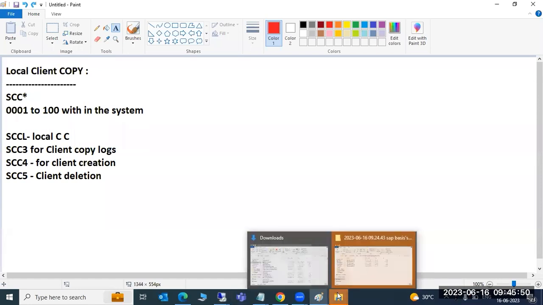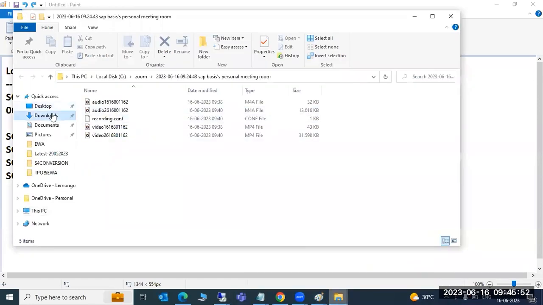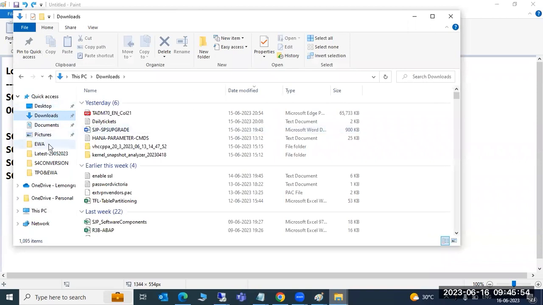Suppose you have hundreds of data, and you are copying the data from one folder to another folder. In the middle, if we cancel the copy, what will happen? Whatever data is in the source folder, the same data will still exist, right?